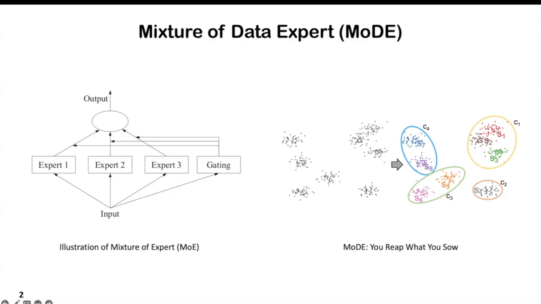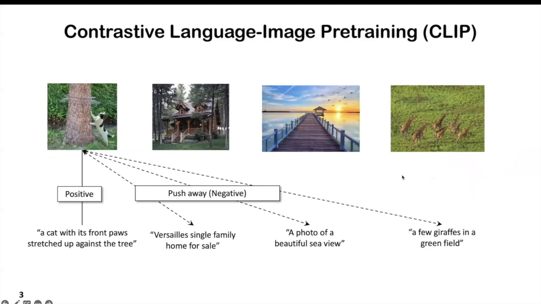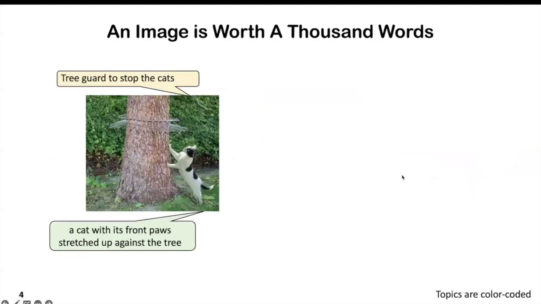Below, I will use contrastive language image pretraining as one example to explain what MoDE is. So CLIP aims to align the image and the language with similar semantics. Given a set of pairs as one example, the CLIP aims to connect the image with its paired caption and separate the images from the unpaired ones, and vice versa.